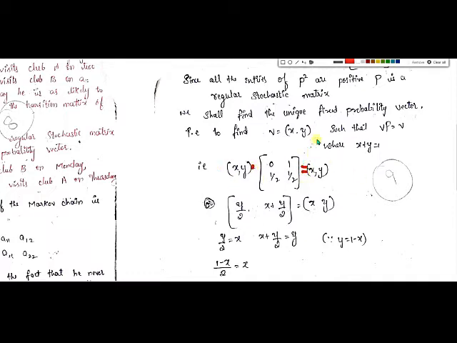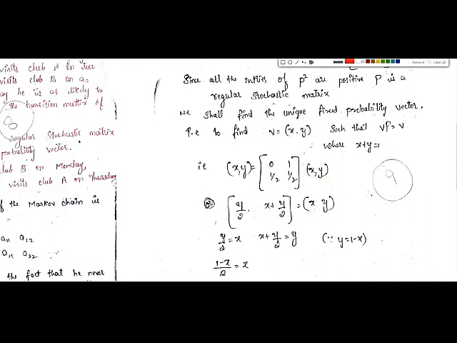Now a row matrix times a 2 cross 2 matrix will give you again a row matrix. If you multiply this, 0 into x is 0, y into 1 by 2 is y by 2. Then the next element is 0 into x is 0, plus x into 1 is x, plus y into 1 by 2 is y by 2. That is x plus y by 2, is equal to x comma y. Now on the left hand side and right hand side we can equate the elements, so y by 2 is equal to x and x plus y by 2 is equal to y.